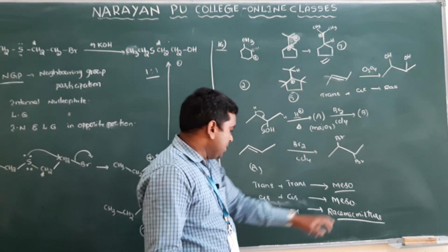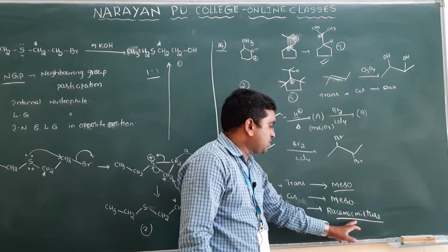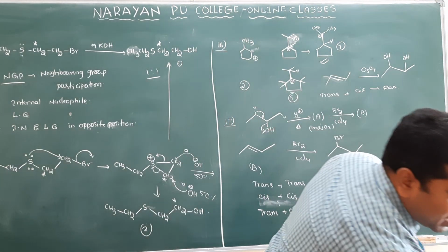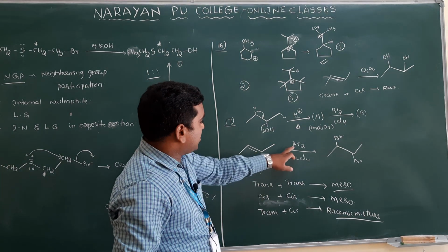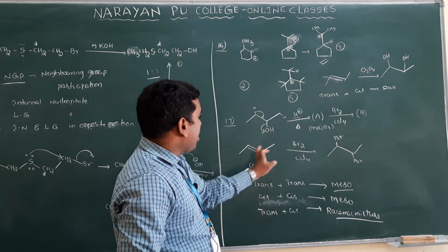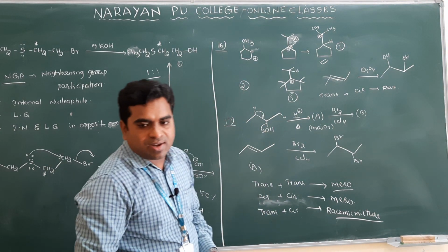Trans plus trans, meso. Cis plus cis, meso. But if one is cis and one is trans, which product will you get? Racemic product. So see the question here, what they have given in our case. It is a trans alkene, and the addition is also anti. Trans plus trans, what will you get? Meso. So our option should be option 1.